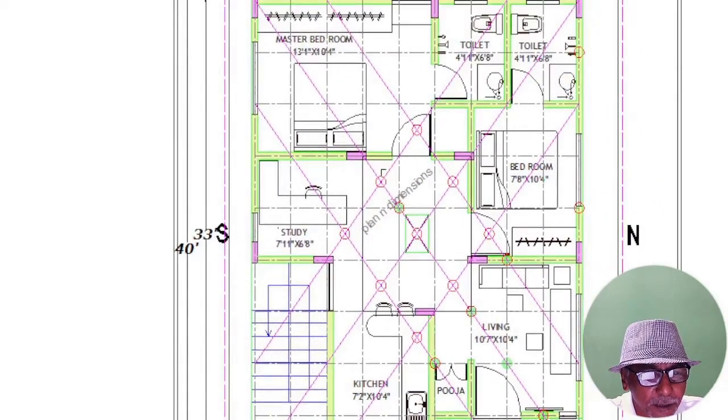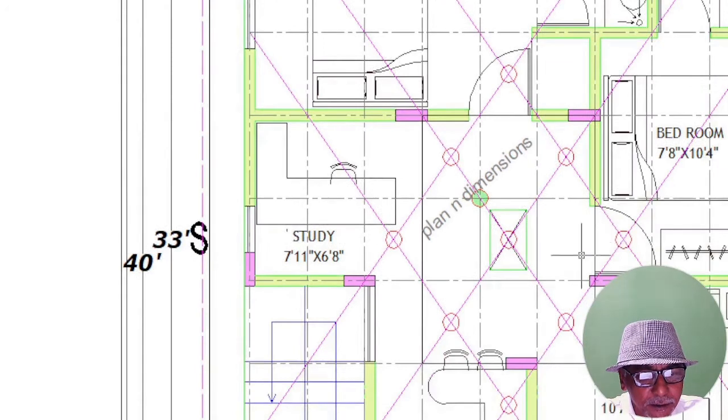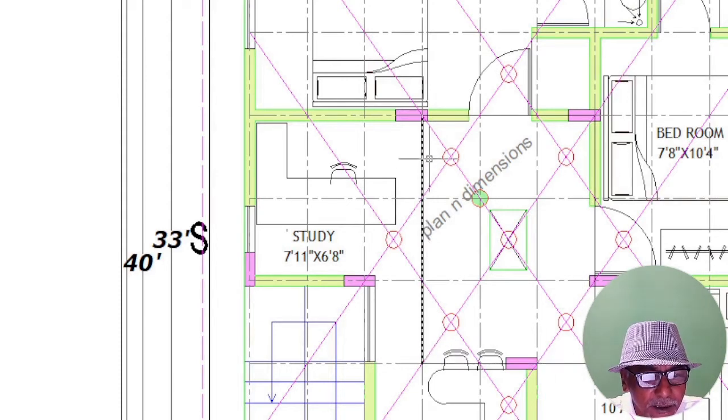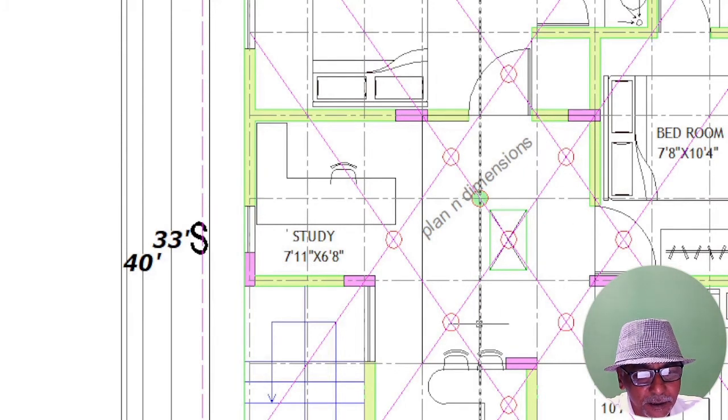Friends, now coming back to this area where a lot of people ignore this area. They just put their wall, furniture, everything in this area. Friends, this is Brahmasthanam. Please keep this area free from furniture or any heavy equipment. And this area should be open to sky.